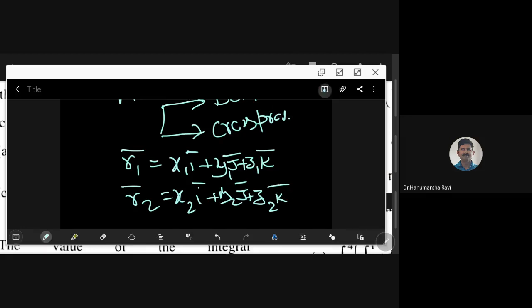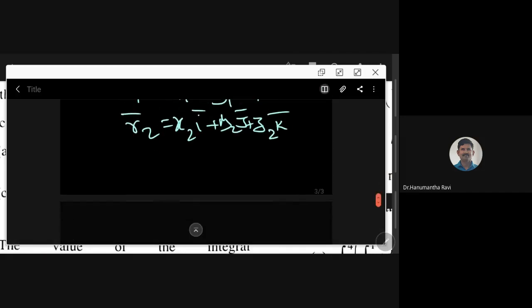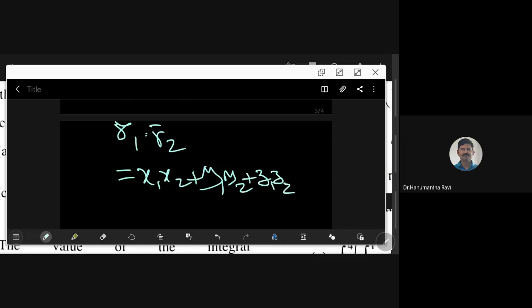Then you can talk about r1 bar dot r2 bar. That is simply x1 x2 plus y1 y2 plus z1 z2. What are x1, x2, y1, y2, z1, z2? They are after all scalars. So you will get a scalar here. That is one product, which we call the dot product.